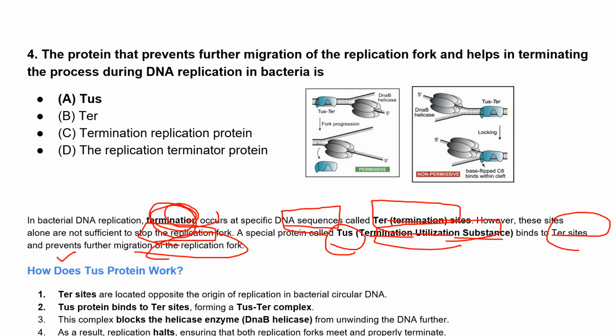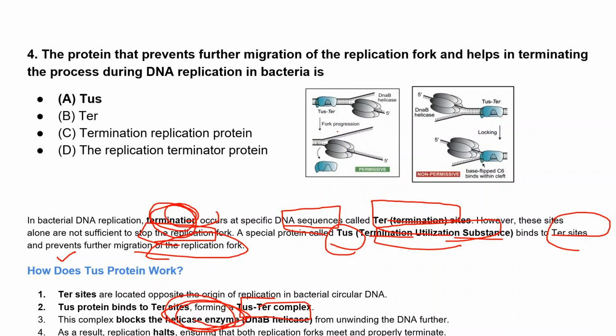These Ter sites are located opposite the ori of the bacterial circular DNA. Then Tus binds to the Ter sites and forms the Ter-Tus complex. This complex blocks the helicase enzyme, that is DnaB helicase, from unwinding the DNA further, so that the replication halts and ensures that both replication forks meet and properly terminate.